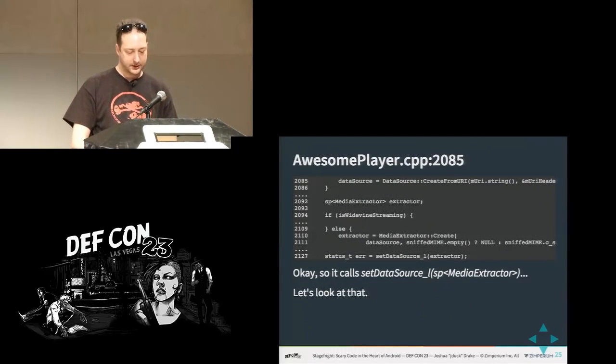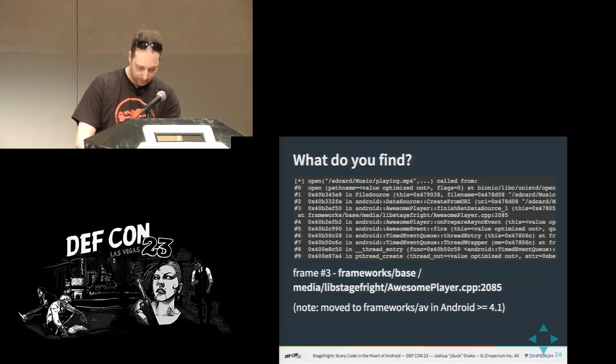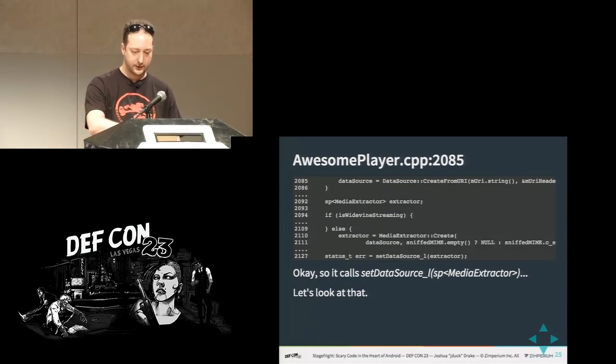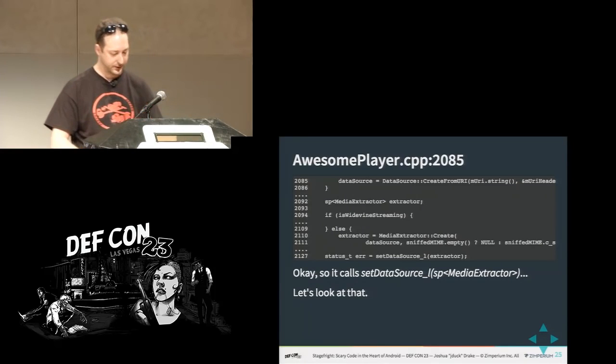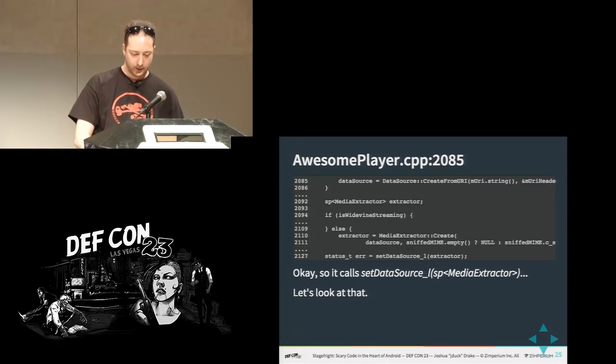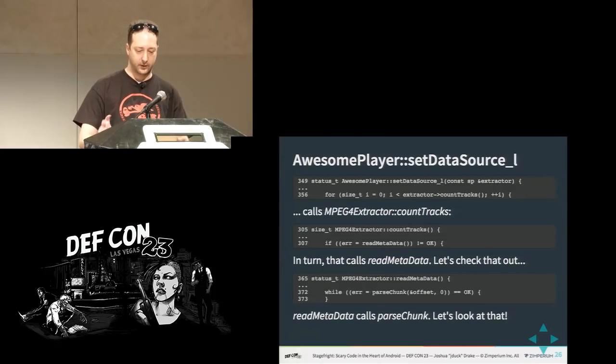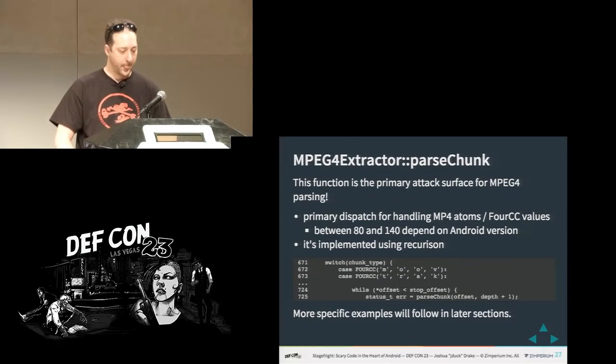So when you start looking closer, you can see the set data source function. Basically you can see at the top it calls create from URI, and then after that it calls this media extractor. And so we start looking at that, and we end up with this function that loops through all the tracks that you count. When you look at that, it says read metadata. So in order to find out how many tracks there are in a media file, you have to extract the metadata, because that's where it stores that information. So we look at that, and it just goes into this function parse chunk. So let's look at that a little bit.